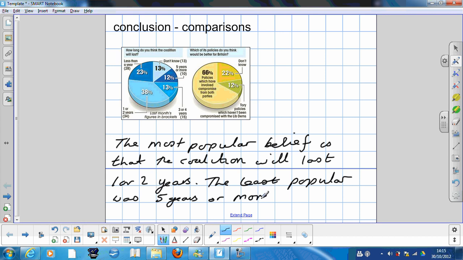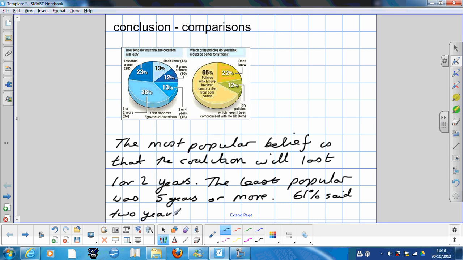The only other thing you could do is to look at what the majority of people thought. Now, if we look at the majority, that's more than half. We can see that 23% add 38% is 61%. So 61% said. Now what we've got to do is sum up these two sectors, 1 or 2 years, less than a year. So 61% said 2 years or less.